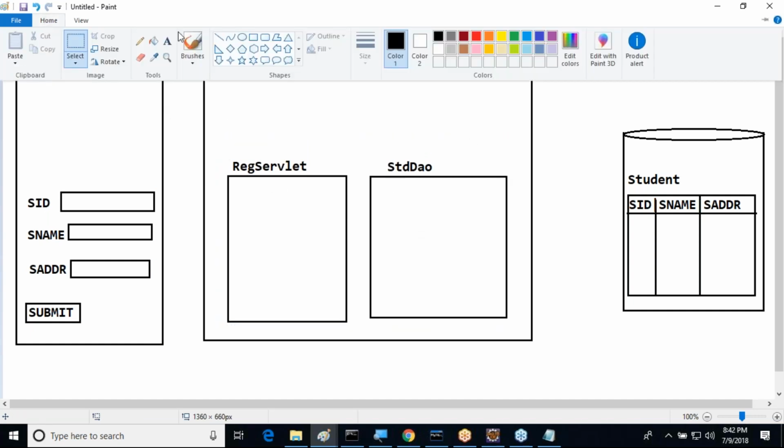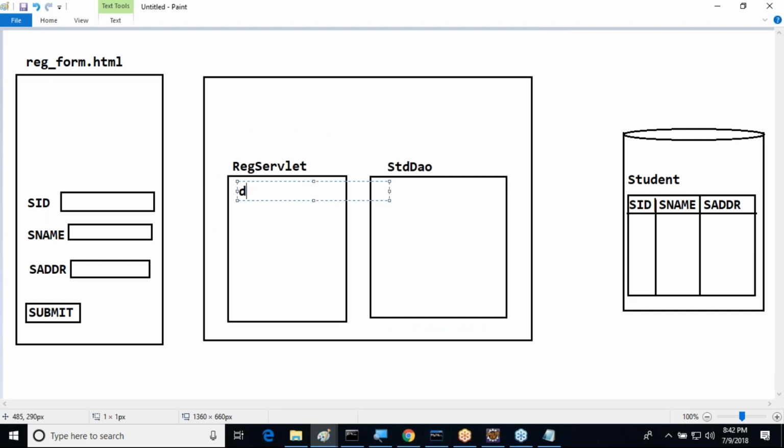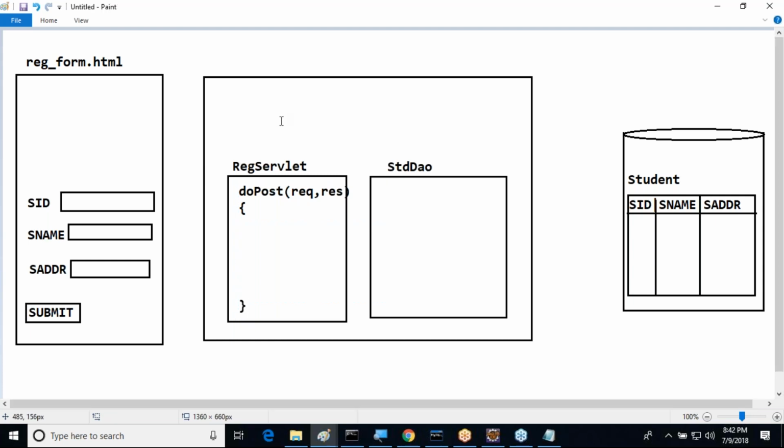Now I want to write some methods here. doPost or doGet method, no problem. In the doPost method, request and response exist. Even though you are not aware of servlets, no need to worry. Just understand what I am trying to say. My conclusion is very simple. To give that simple conclusion, I am taking this example.